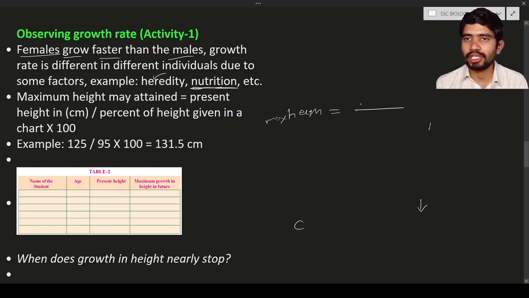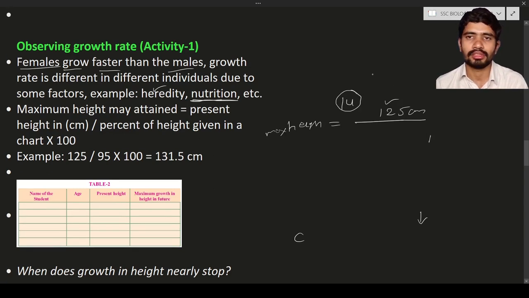At present, how many centimeters do you have? Let us consider you have 125 centimeters. Measure your height with the help of a scale, and let us consider your height is 125 centimeters. And in the table, if you are a boy, you have to go to the table, and your age. What is your age? Let us consider your age is 14 years.